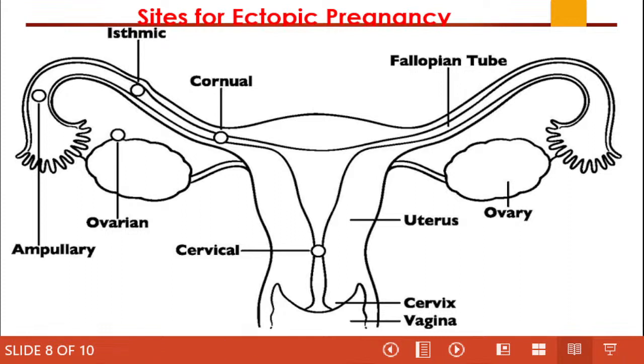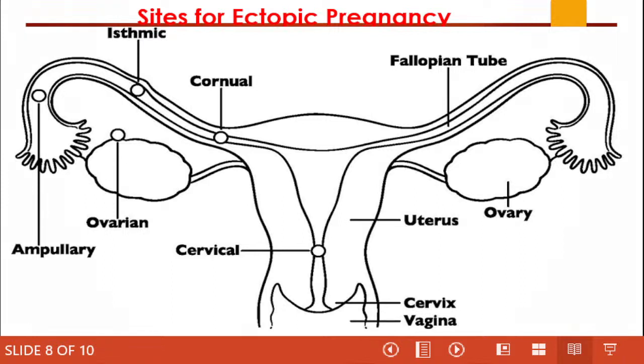Starting from the most inferior, we have the cervical ectopic pregnancy. We have the vaginal ectopic pregnancy. We have the utero ectopic pregnancy in the interstitial space. So I'll start again. Vaginal ectopic pregnancy, cervical ectopic pregnancy, interstitial ectopic pregnancy, fallopian, and this one is the isthmus. So isthmic ectopic pregnancy. We also have cornual ectopic pregnancy, ampullary, and ovarian, even abdominal.